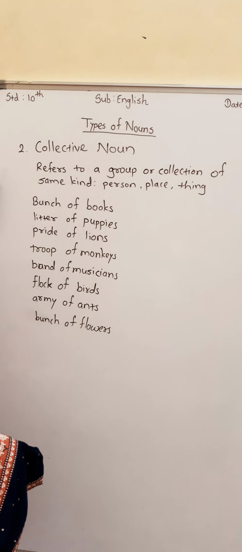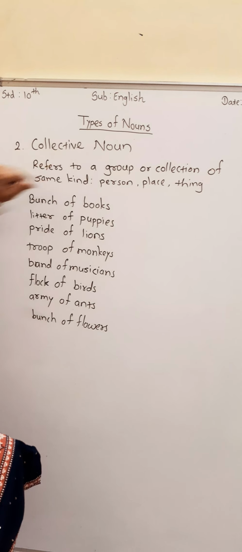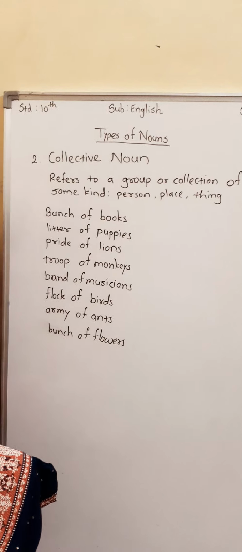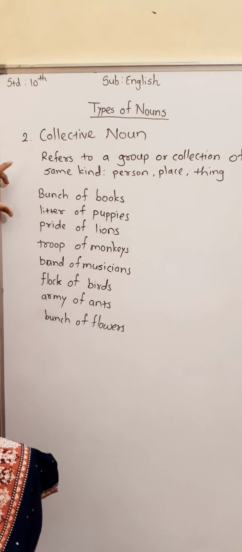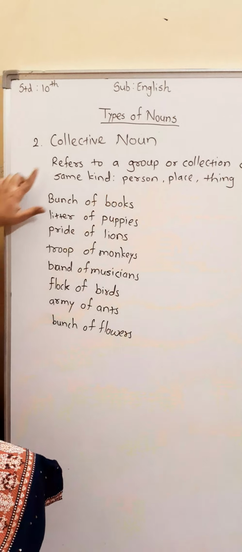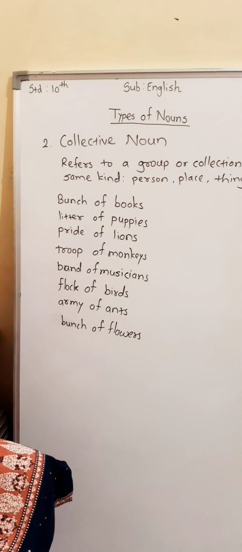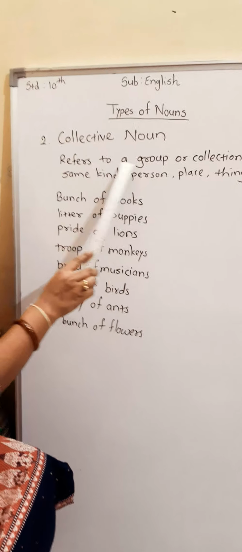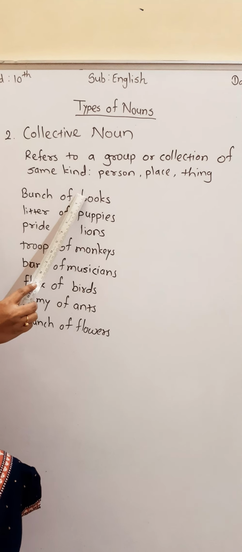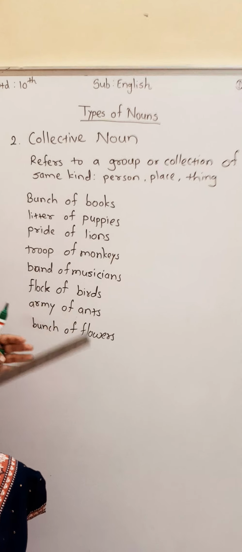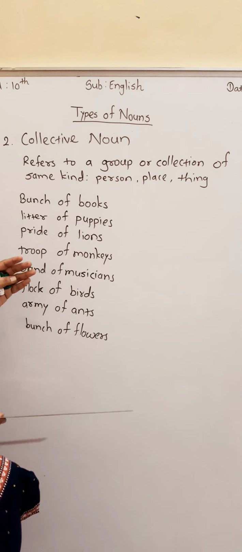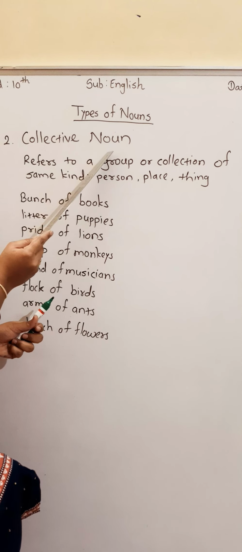So there is a second type, that is collective noun. So what is collective noun? The word itself shows its meaning. Collective, collect. It means there is a group, that is called collective. See, collective noun refers to a group or collection of the same kind. Means where there is a group of so many things, with the same kind of things. So lots of things are there. That is called collective noun.